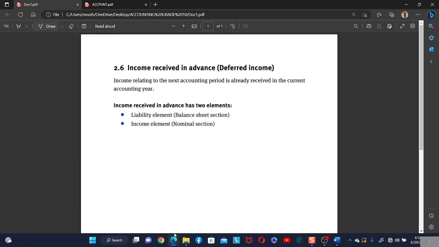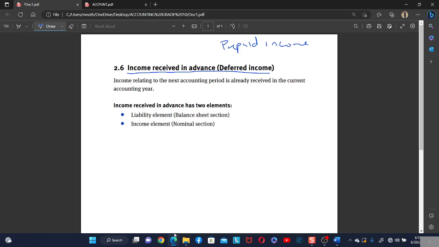Good day. Today we are going to focus on the term income received in advance, or what is called deferred income. Sometimes it can be called prepaid income. Okay, so what is this? Income received in advance. This means that the business has received an income of the next financial year.